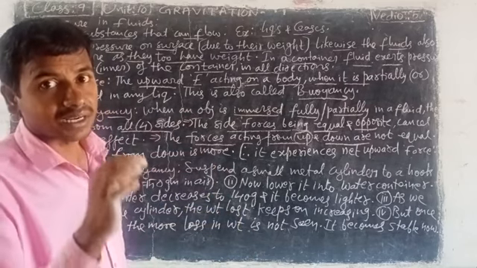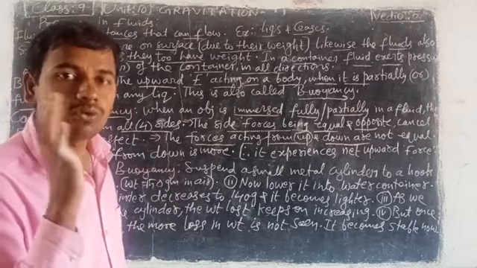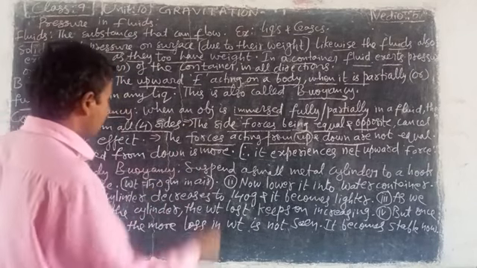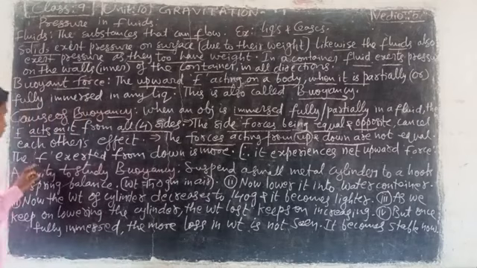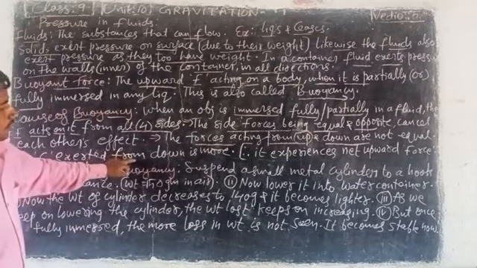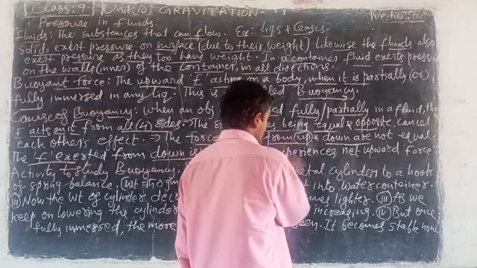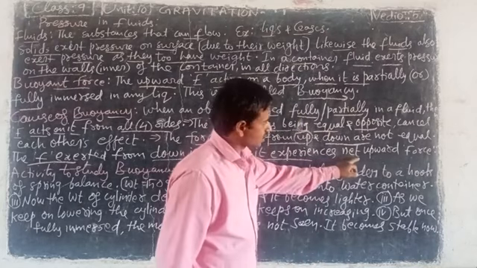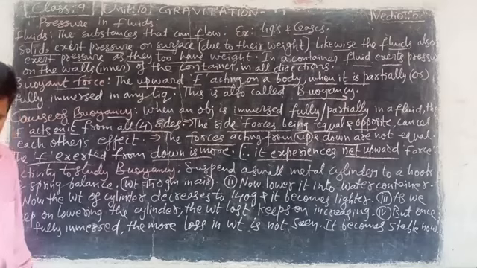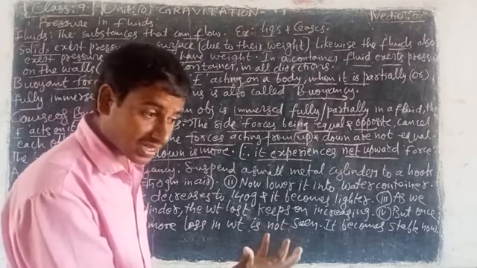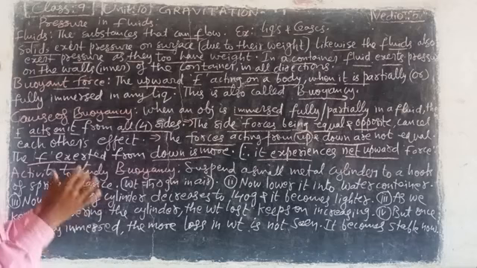Then that object can sink partially or fully. Look there, the forces from up and down are not equal. The force exerted from down is more. That is, it experiences a net upward force. When the force from the downside is more, the net force is more from the downside. Simple. Net means total.